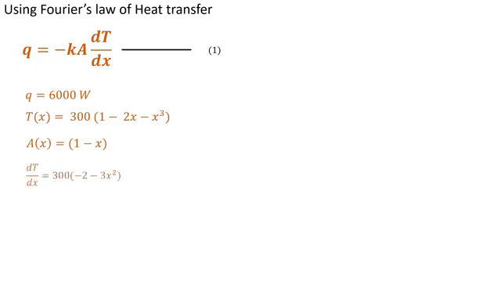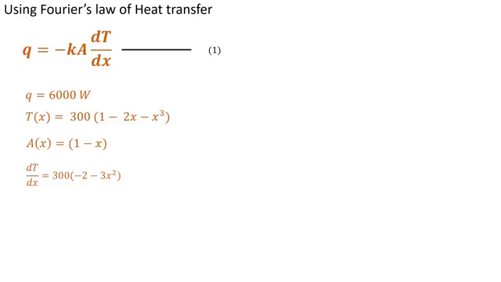We can find the value of dT by dx, that is the temperature gradient in the x direction, by differentiating the temperature with respect to x. We have dT by dx equal to 300 times (minus 2 minus 3x squared). We have the value of q, the area in terms of x, and the temperature gradient in the x direction in terms of x.